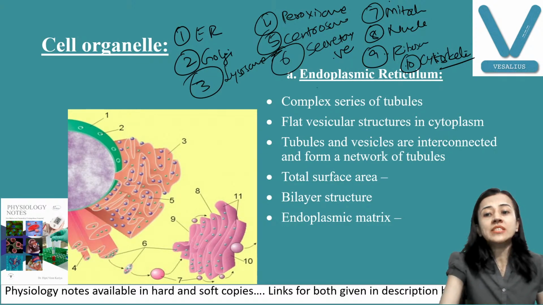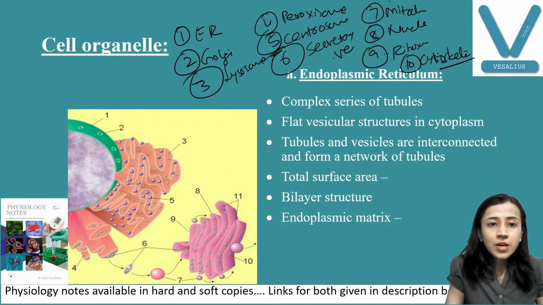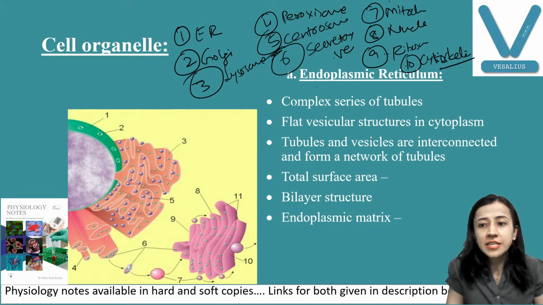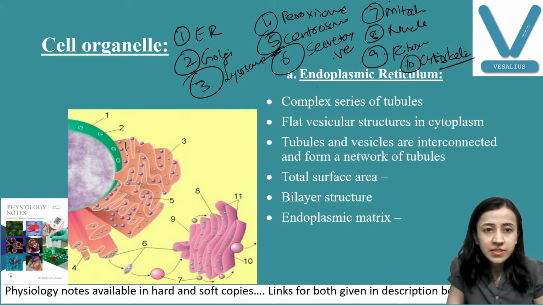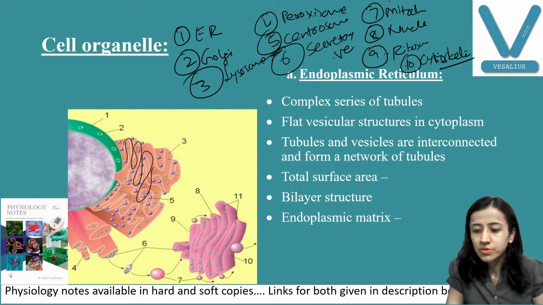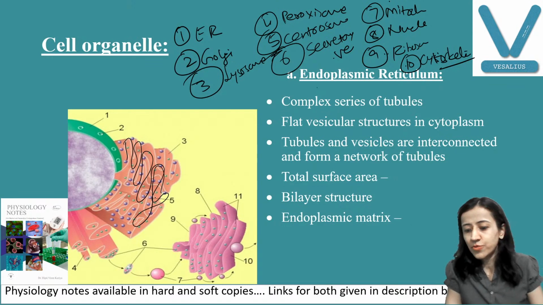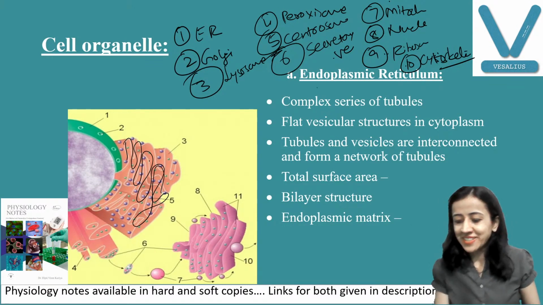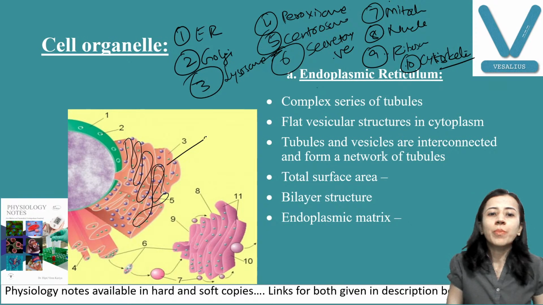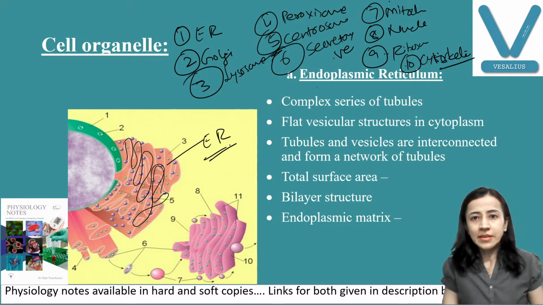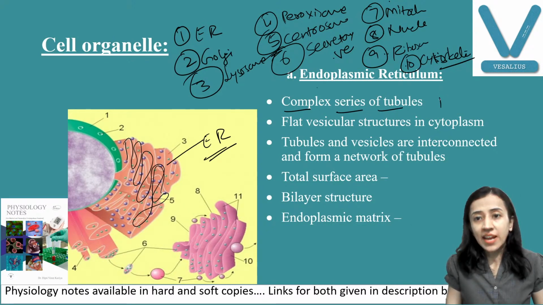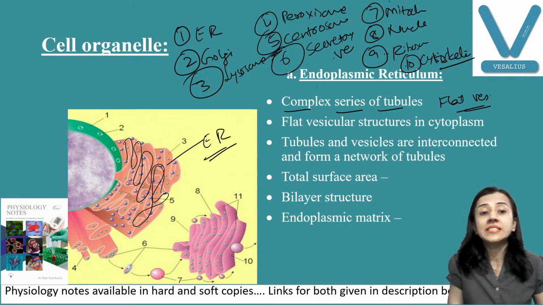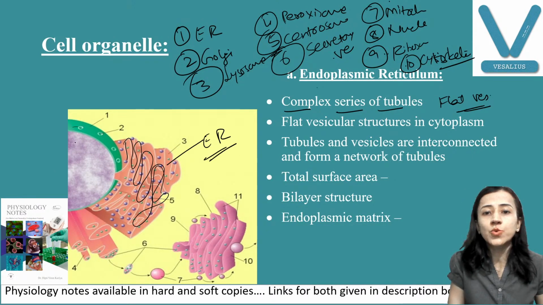Okay. Endoplasmic reticulum. You can see this is a complex series of tubules, or you can say that it is a flat vesicular structure. Here you can see this is a series of tubules. You were drawing like this, is it? Fine. Okay. Hello Kishan. So this is your endoplasmic reticulum. Fine. Complex, remember, complex series of tubules, and it is a flat vesicular structure present in the cytoplasm. It is near the nucleus. You can see this is the nucleus.